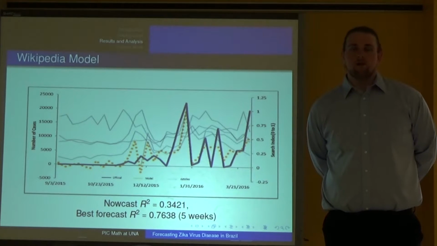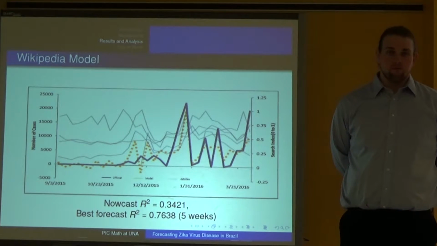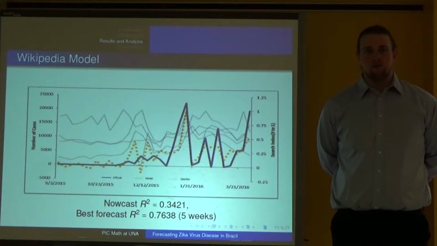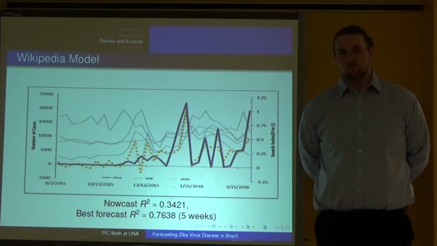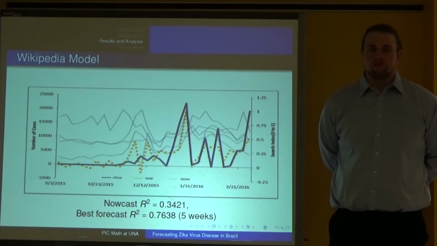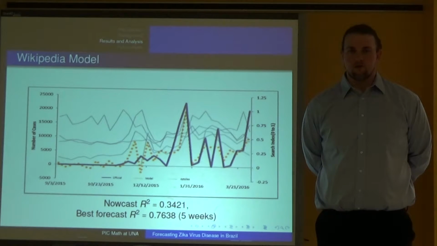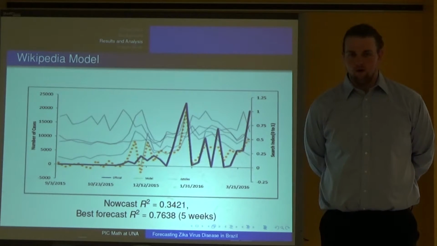The dotted yellow line represents the model that was reproduced from the Wikipedia data. And the gray lines represent the first 5 of the top 10 articles and are represented by the right y-axis as a search index from 0 to 1. As you can see, this model has trouble predicting the earlier cases due to their low volume.